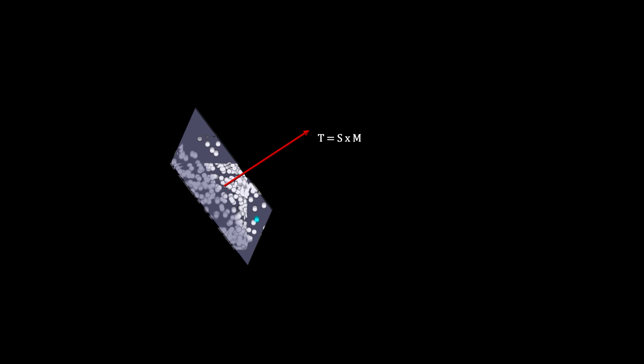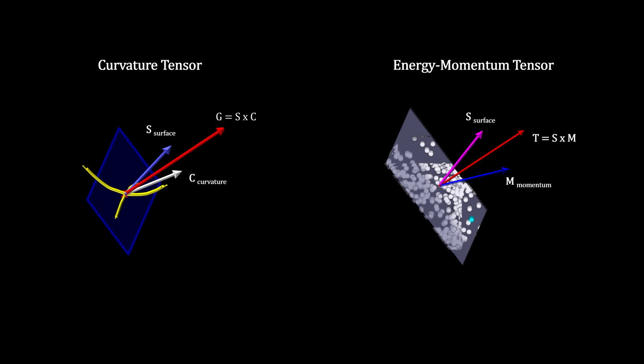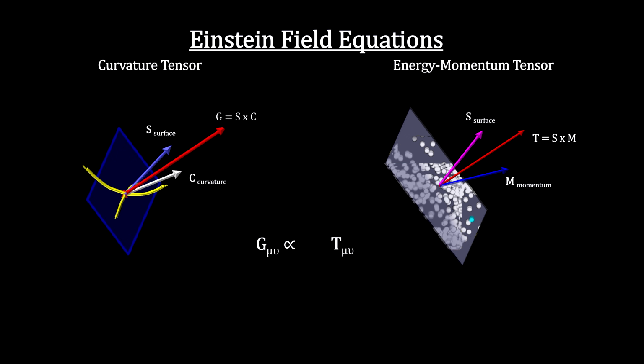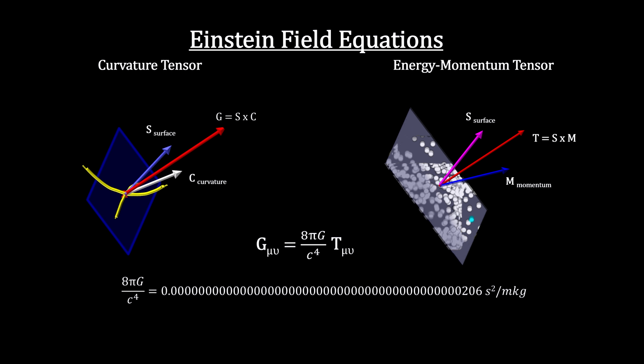The final step for the gravitational field equations is to determine the constant of proportionality between the Einstein tensor that encapsulates curvature volume and the energy-momentum tensor that encapsulates the total energy density. We use the boundary condition that the equations must produce Newton's equations for spaces with very little curvature. You can see that this is a very small number. What this means is that it takes an enormous amount of matter and energy to produce even a tiny amount of curvature in the space around it.